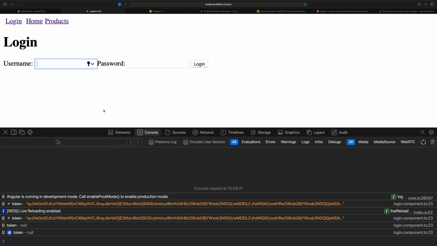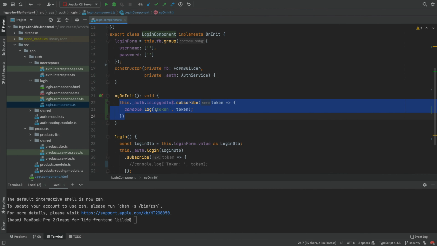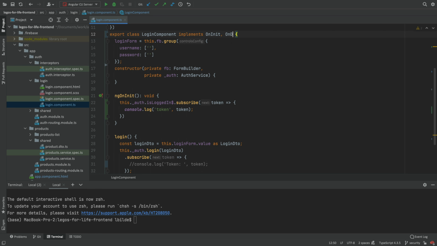And again, I've already talked about how we can fix this using different ways, like the async pipe. So next lesson, just to be sure we don't end up with any kind of memory leak in our system, we're going to just add the async keyword so we are sure that we are logged out when we're supposed to in the actual system. Now, if you want to do it the old-fashioned way, we could do an ngOnDestroy right here. So let's just implement OnDestroy, we can use that interface.